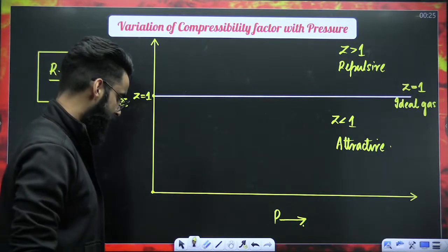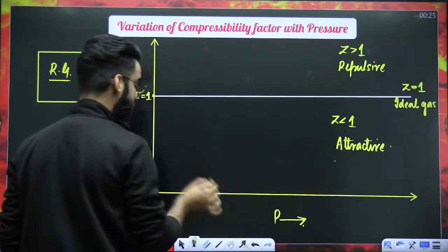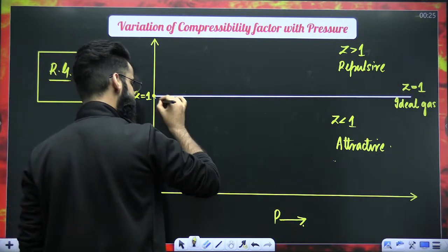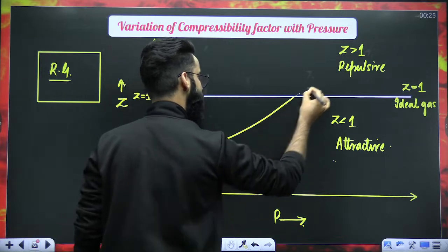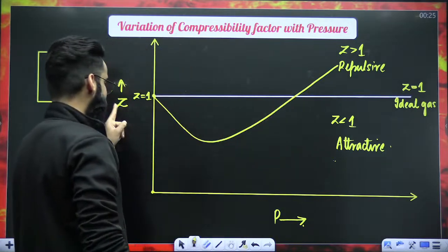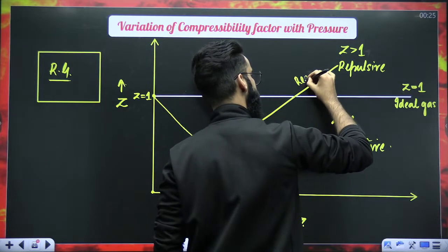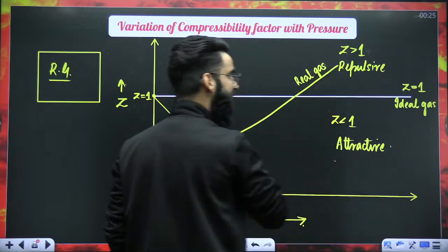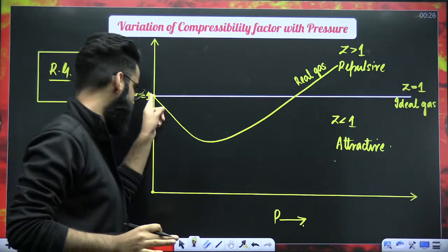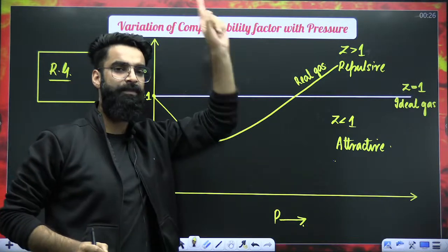Now, my dear students, I need to make a curve between Z and P for the real gas, and how the curve looks like. The curve starts from here. It takes a dip in the beginning, and then it goes up like this. This is the variation of Z versus P for the majority of the real gases. I would say all the real gases except hydrogen and helium show the same nature in their Z versus P curve. First the graph takes a dip and then it goes up.